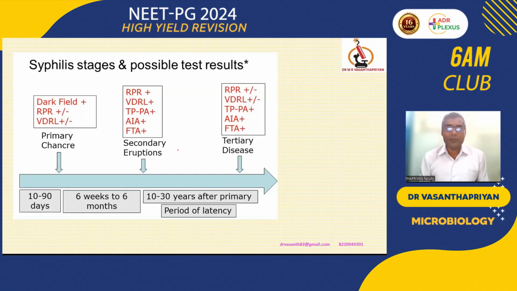One important point to remember: in secondary syphilis, all our serological tests will give 100% positivity because the bacterial load is very high. But in primary syphilis, the non-specific test gives 70 to 80% sensitivity, and we can demonstrate the organism from the lesion itself by dark field microscopy.